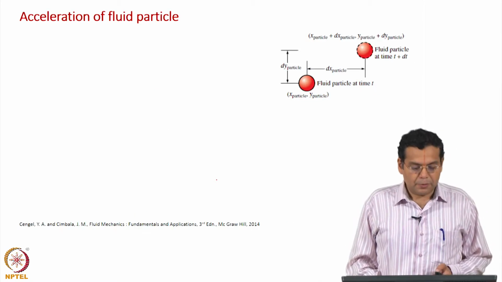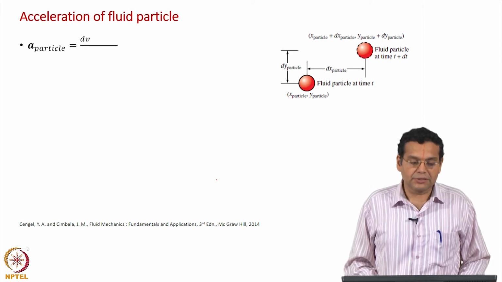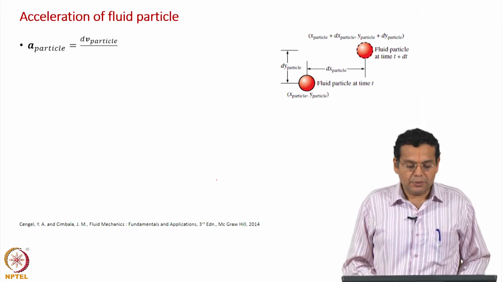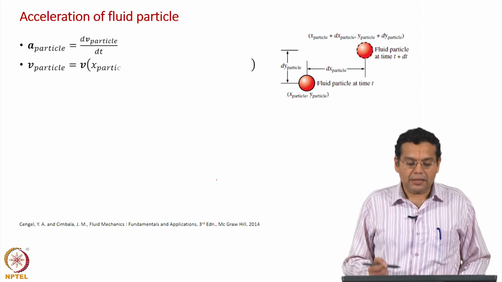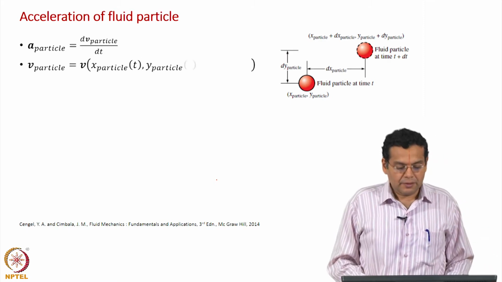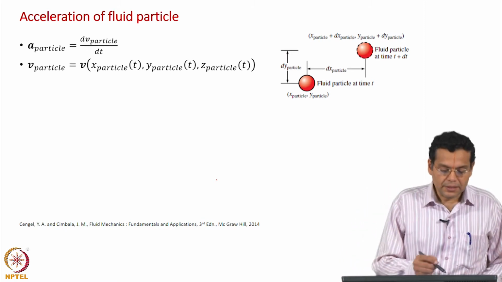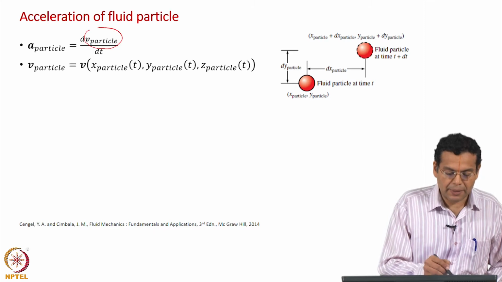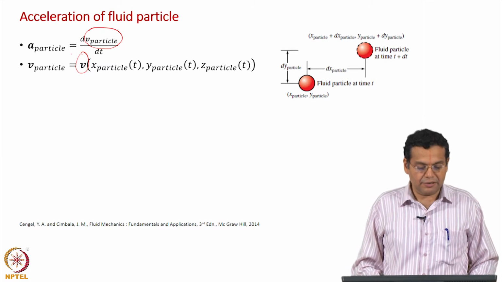Okay. Now, we said the acceleration of the particle is given by the derivative of the velocity of the particle, and now we have used a physical principle and said that the velocity of the particle is equal to the velocity of the fluid at the position of the particle. This is what we have seen in the last slide. Now, I will substitute in this place, instead of the velocity of the particle, this velocity in terms of the Eulerian field.